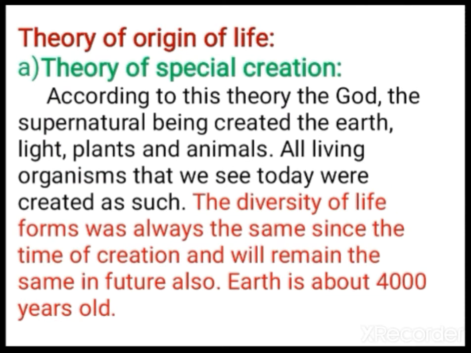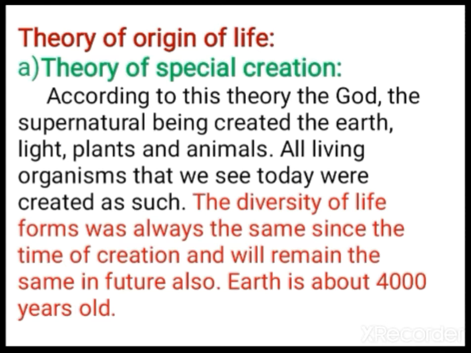There are different theories regarding origin of life. Let us see one by one. First is the theory of special creation. According to this theory, God, the supernatural being, created the earth. Light, plants, animals, all living organisms that we see today were created as such.